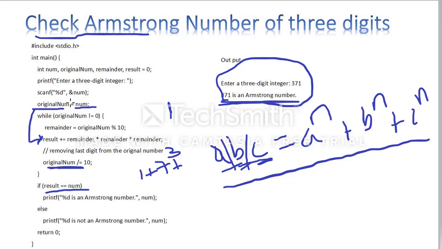I am assigning the original number to that variable, and I am using that variable for the calculation part. Here if result is equal to number, then that is an Armstrong number. If the result is not equal to that number, that is not an Armstrong number. So guys, this is also important for 10 marks in your exam.